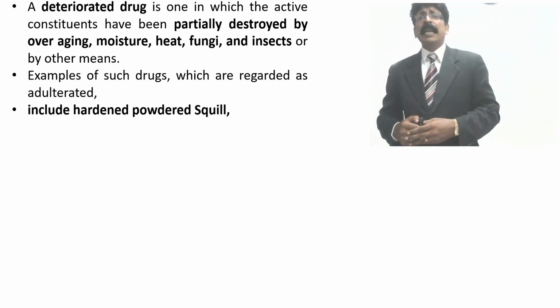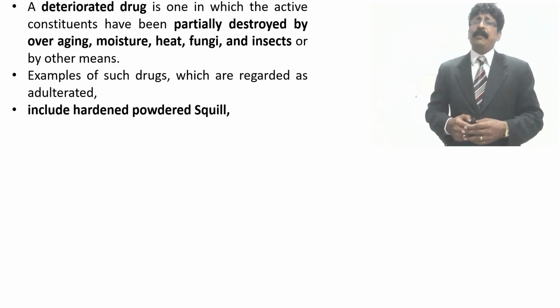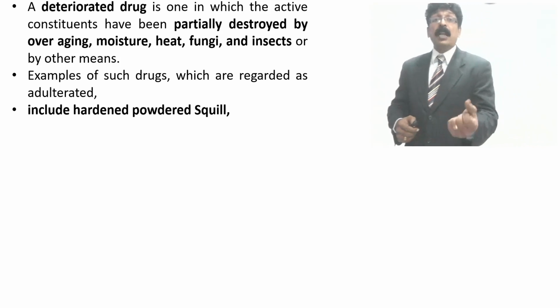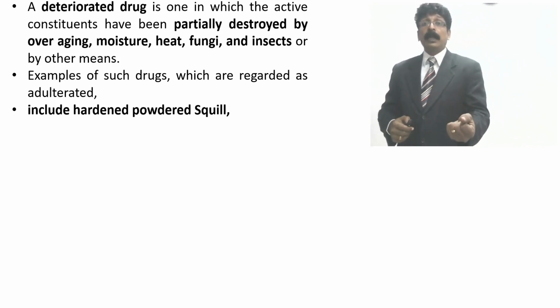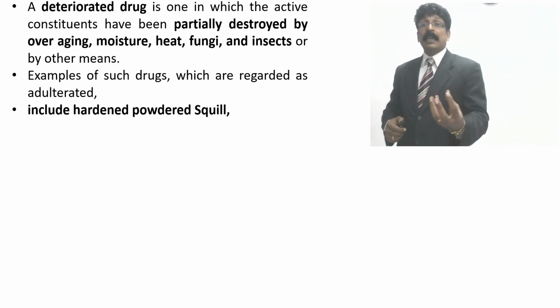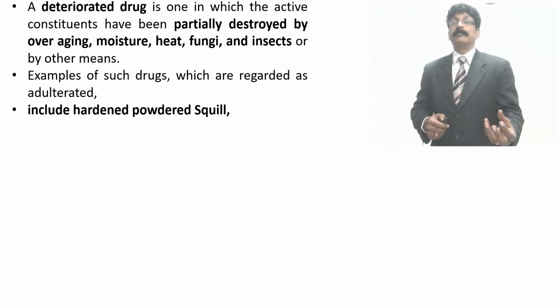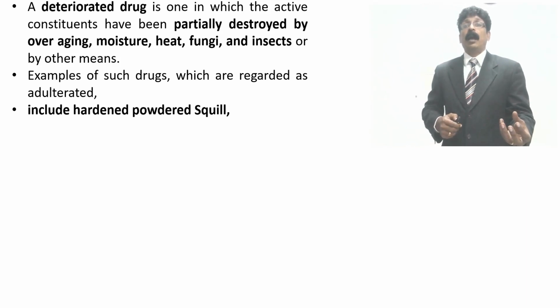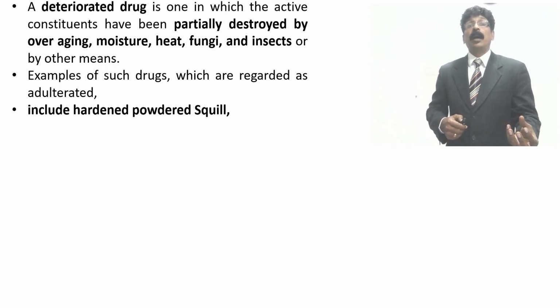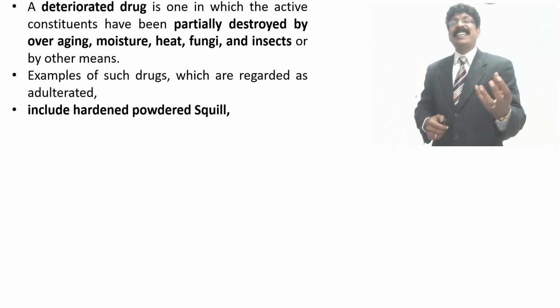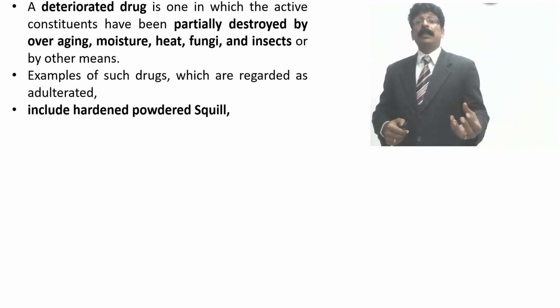Scillaren A, which is present in the squill, has very good medicinal activity, and so it is stored in powdered form after drying. If the squill powder becomes hardened... The underground bulb actually looks like garlic, Allium sativum, white in color, but it is not garlic and not for internal use; it is for medicinal purposes.